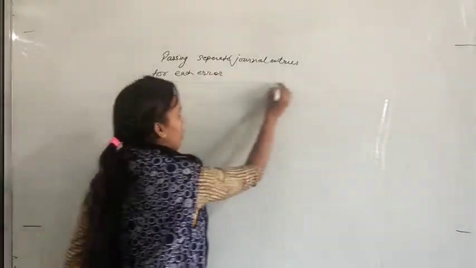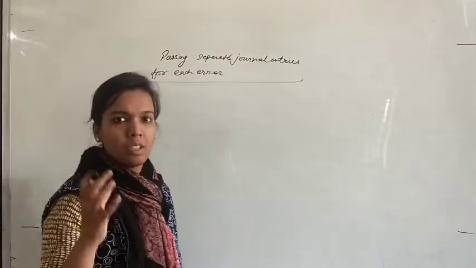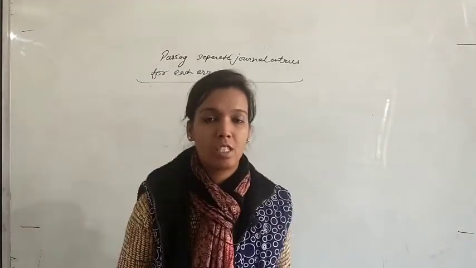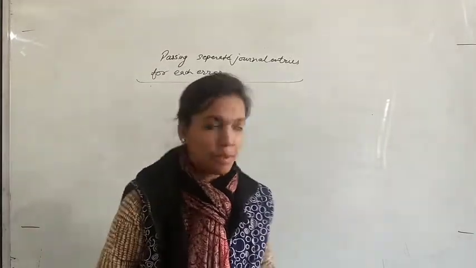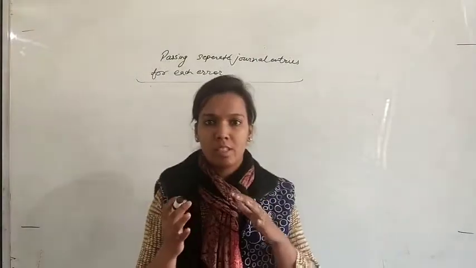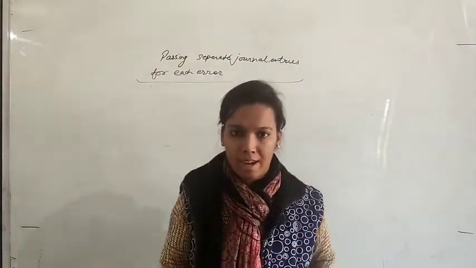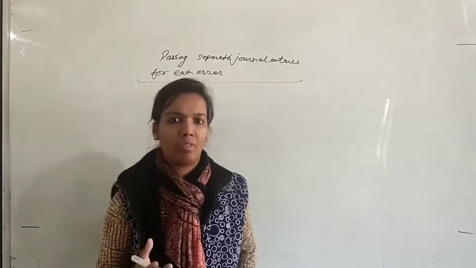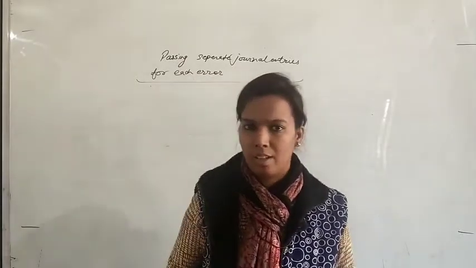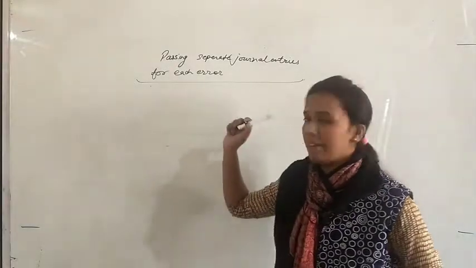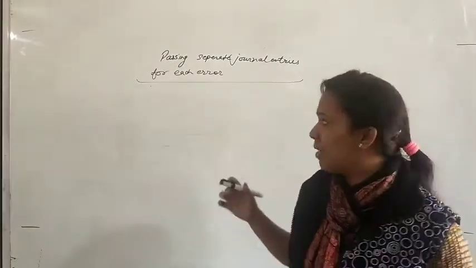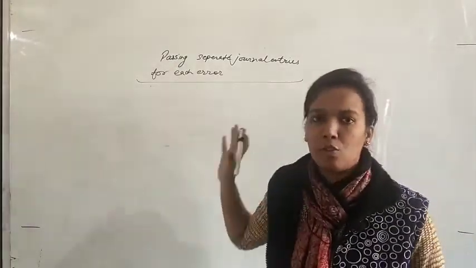Our topic was going to continue, it was about past adjustments or adjustments after closing accounts. Till now we were just solving the questions in which we were making an analysis table, and according to net effect we were passing a single journal entry. But now in place of a single journal entry we will pass a separate journal entry for each error.